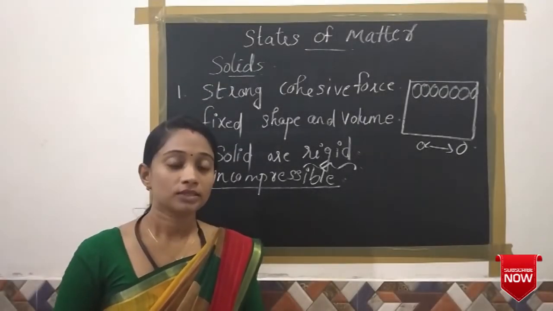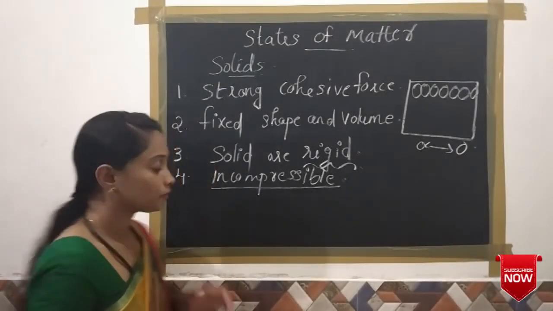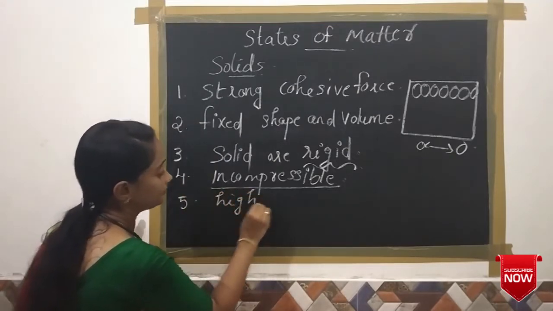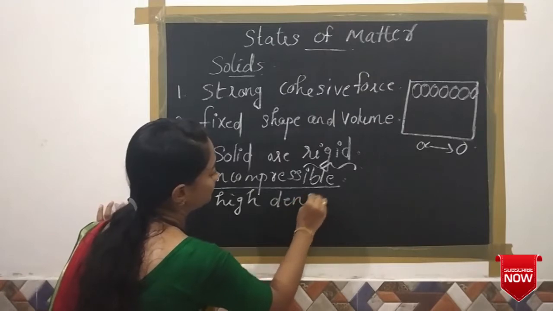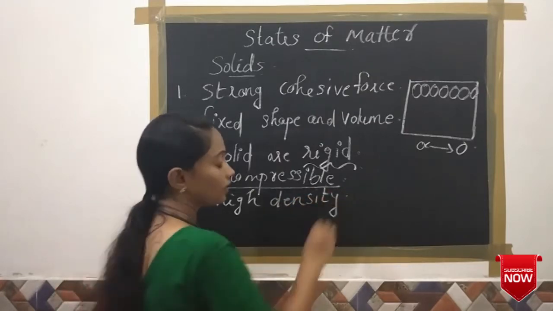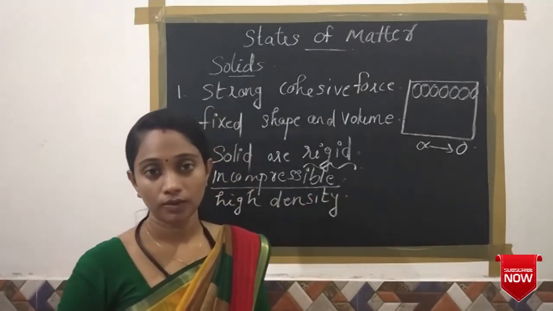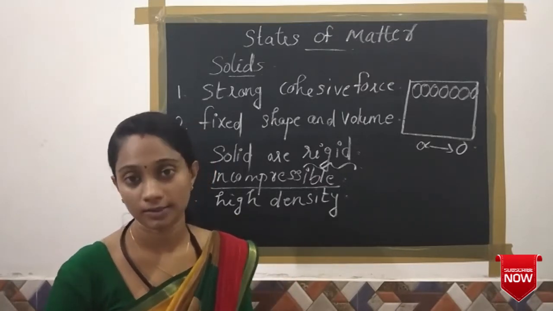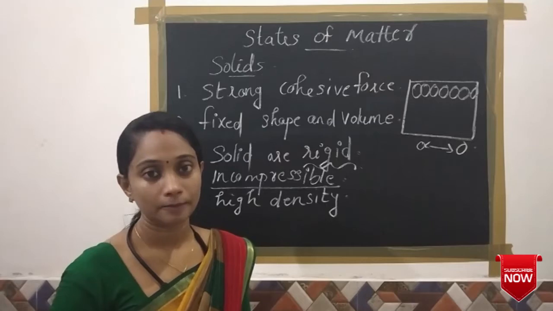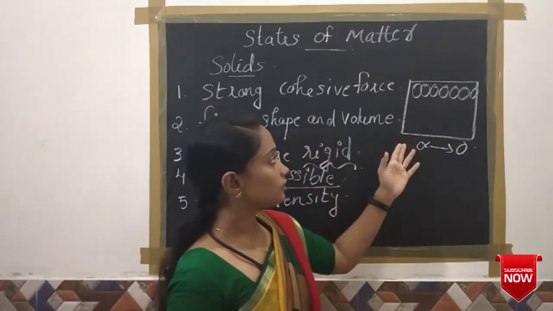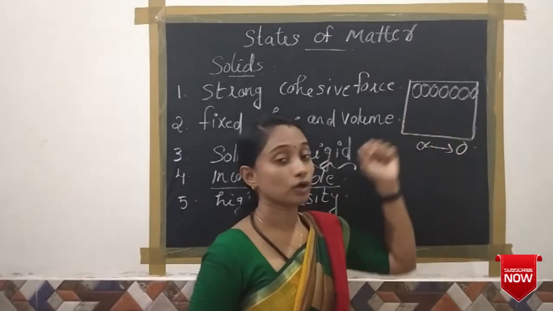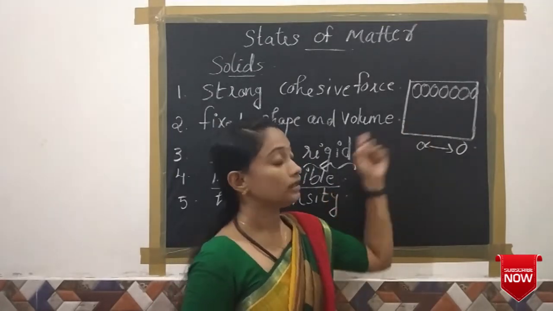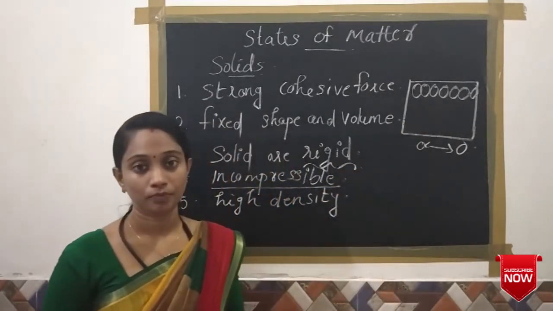The fifth one is that solids have high density. Compared to liquids and gases, solid substances have a high density, in other words a high mass per volume. The reason is that in a solid substance, the particles are very closely packed, and due to this arrangement, they show high density.